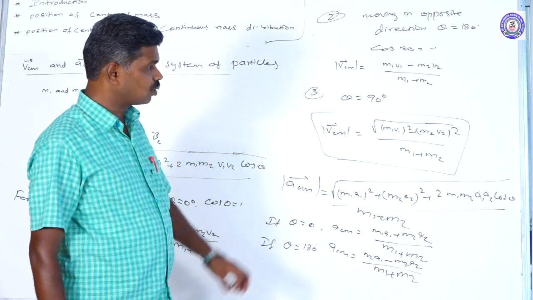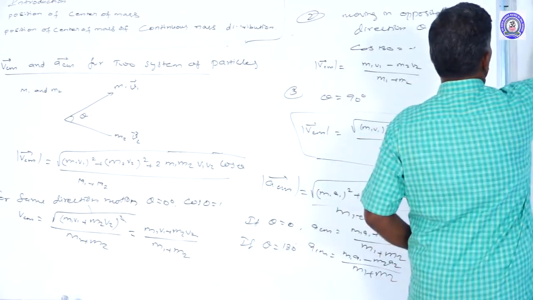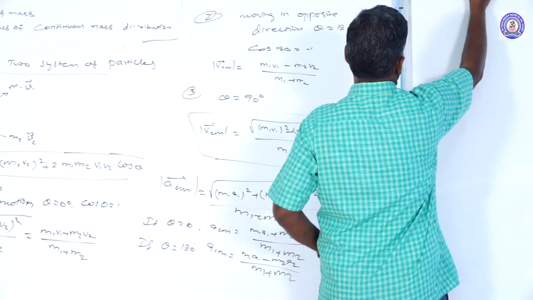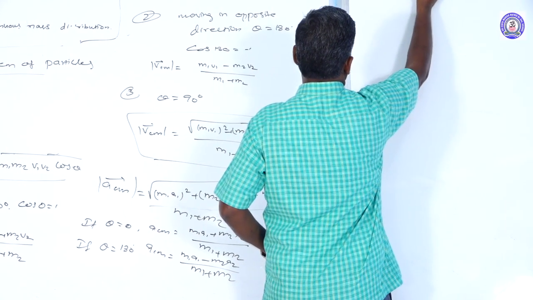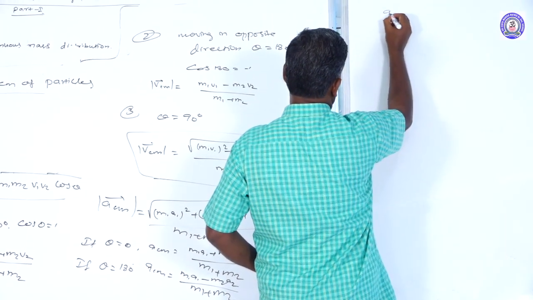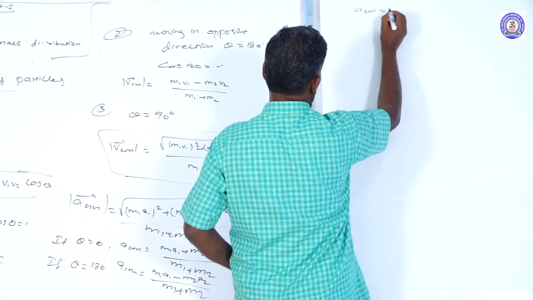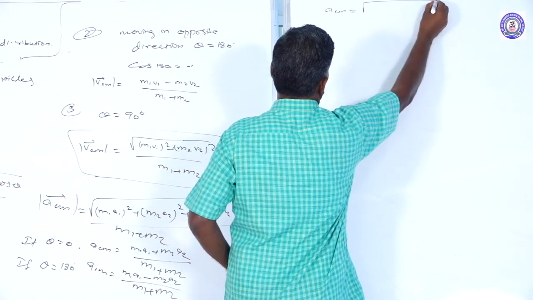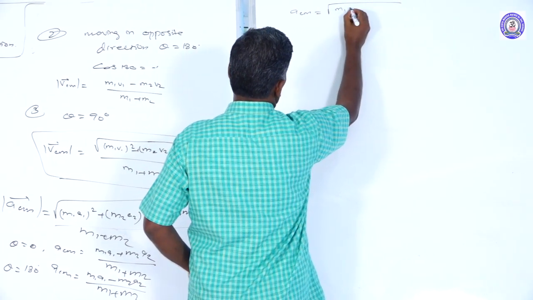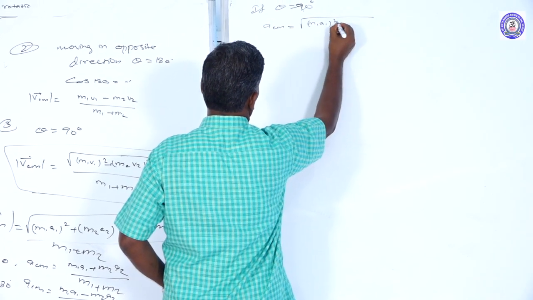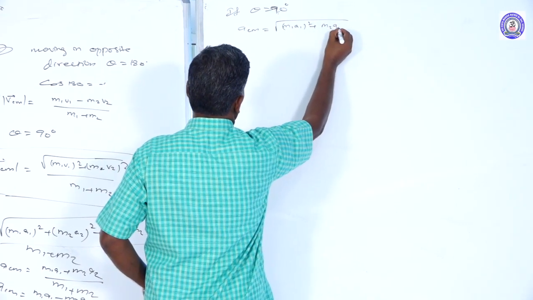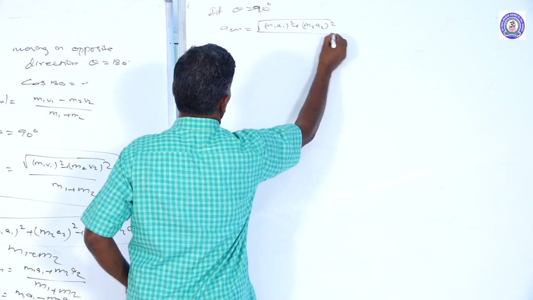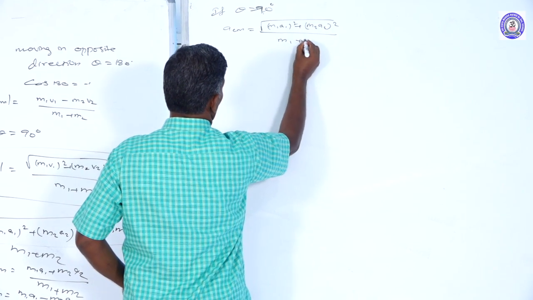Then theta equal to 90. Then the acceleration of the center of mass can be taken as square root of m1 a1 whole square plus m2 a2 whole square, divided by m1 plus m2.